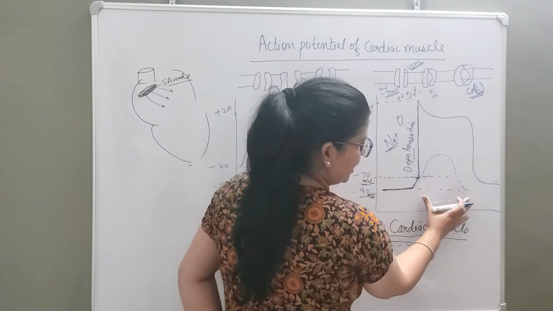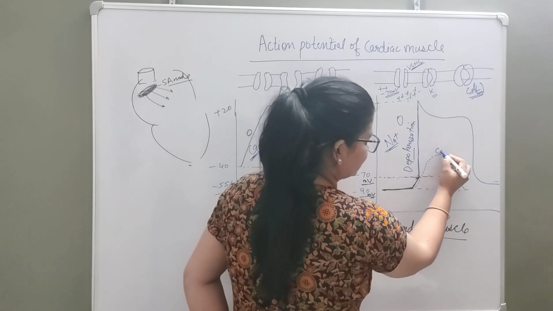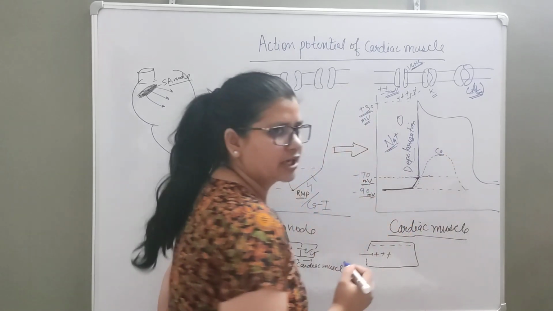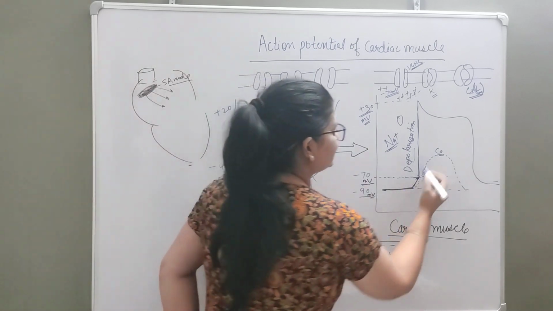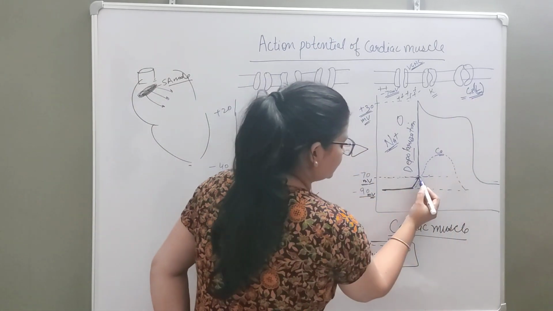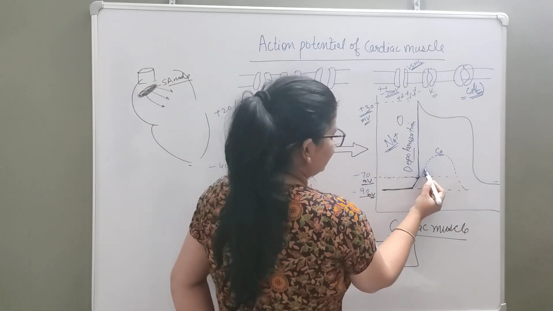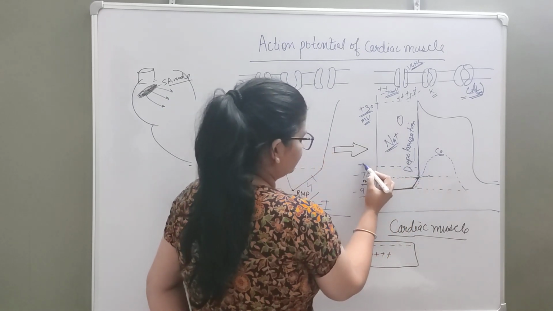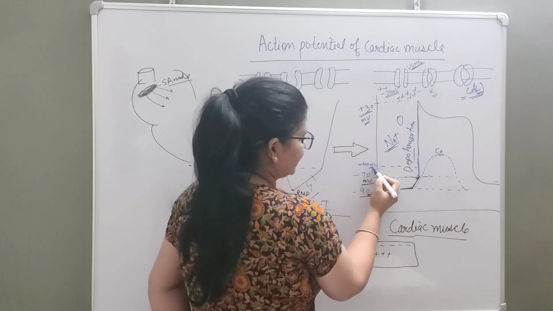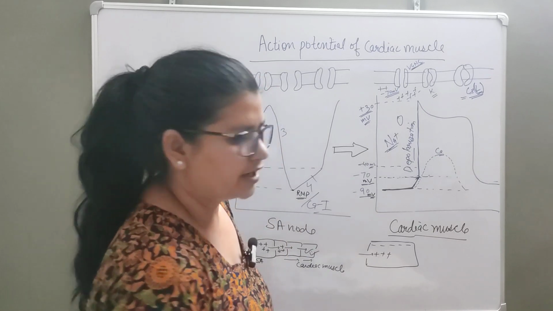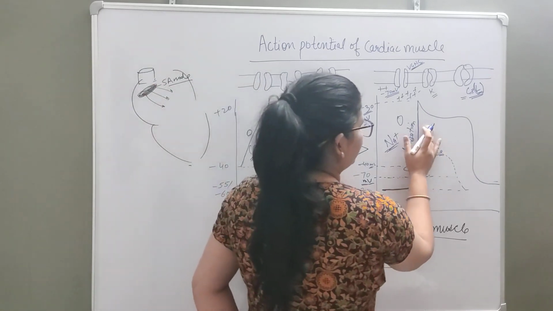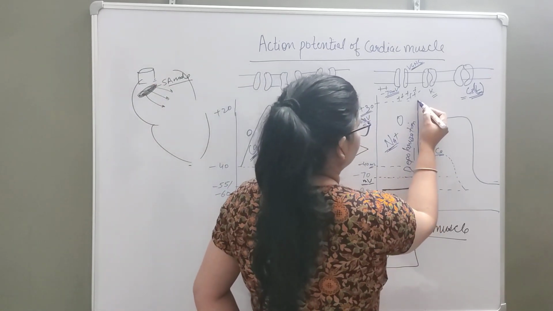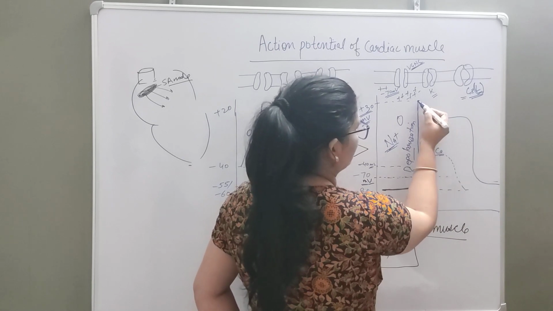If we plot intracellular calcium at the same point, what happens is these calcium channels open up, roughly at minus 40 millivolt. But simultaneously, at plus 30 millivolt some potassium channels open.